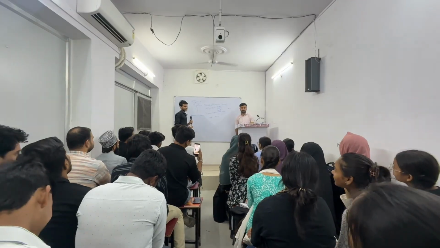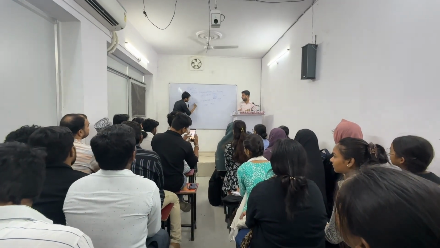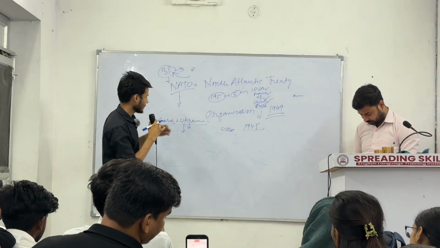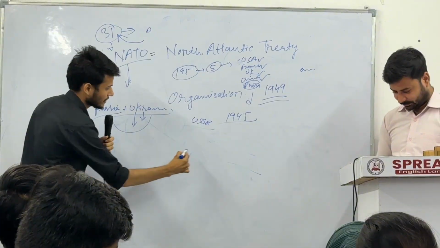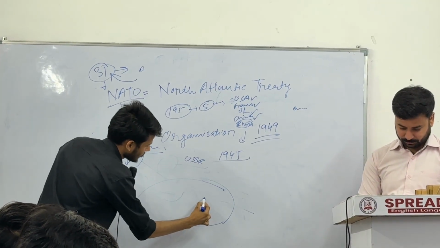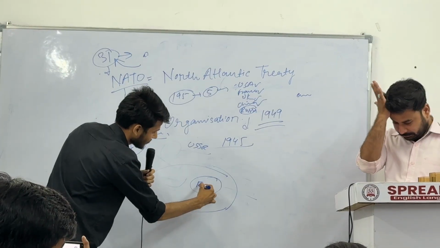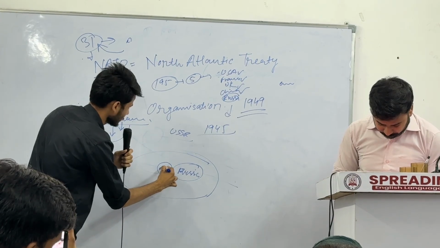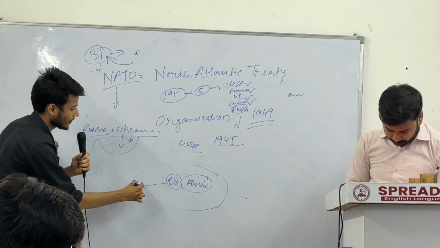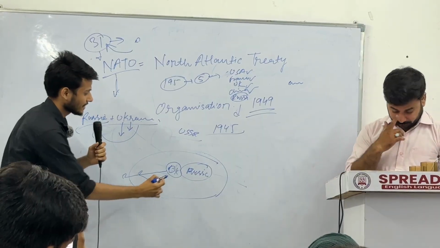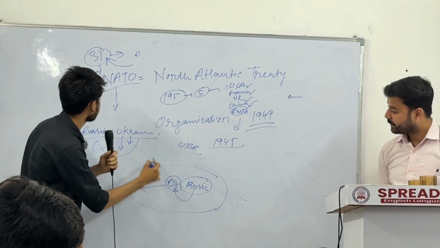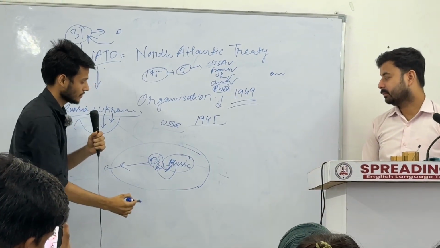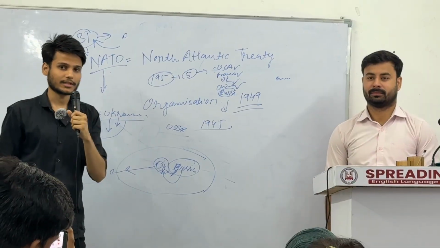Ukraine wanted to be a part of NATO. Ukraine shares a border with Russia. If this is Ukraine and this is Russia, Ukraine shares the border with Russia. Ukraine wanted to be a part of NATO, but Russia doesn't want that, because if Ukraine becomes a member of NATO, then Ukraine could easily invade Russia. So that's why Russia doesn't want it, and the conflict started between these two countries.